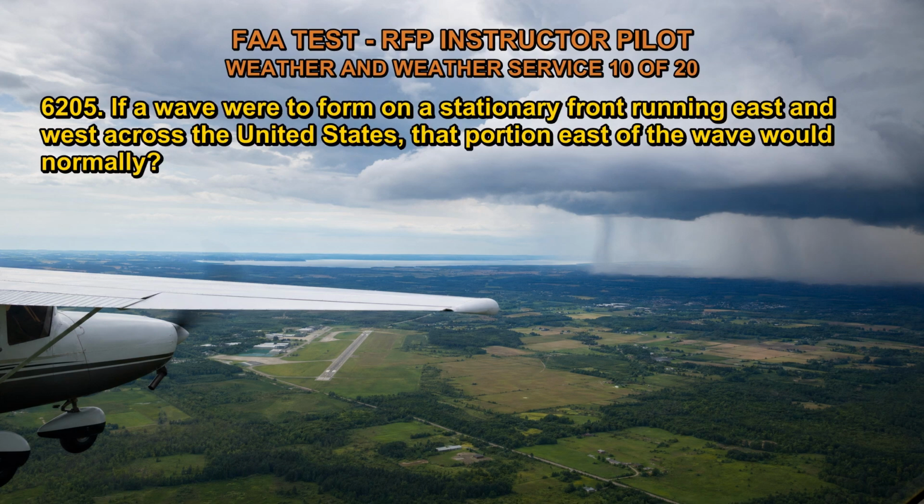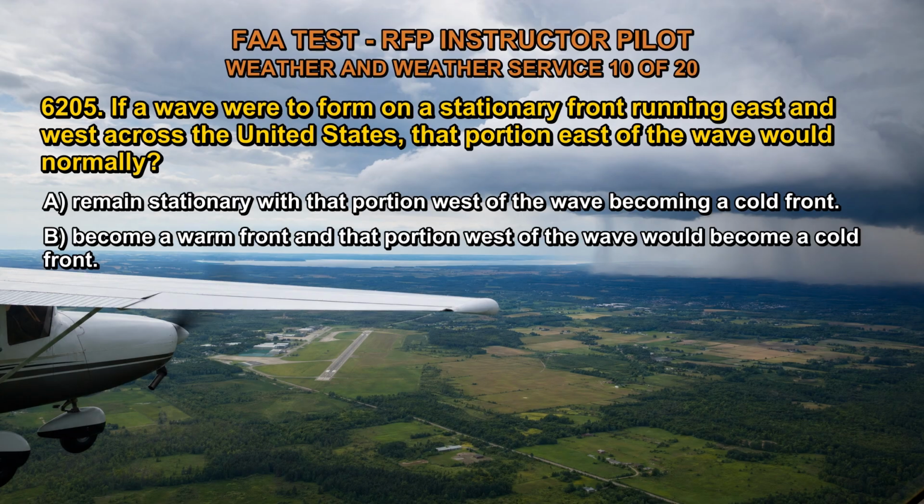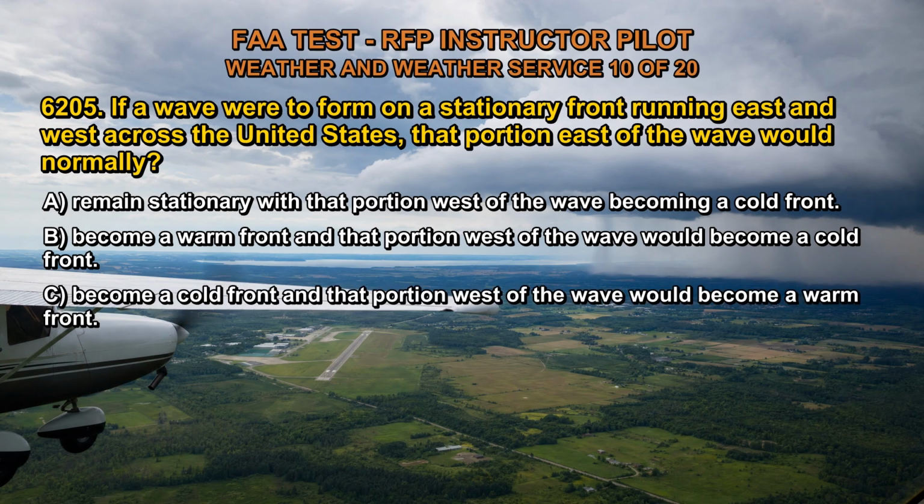Q6205. If a wave were to form on a stationary front running east and west across the United States, that portion east of the wave would normally: A. Remain stationary with that portion west of the wave becoming a cold front. B. Become a warm front, and that portion west of the wave would become a cold front. C. Become a cold front, and that portion west of the wave would become a warm front.